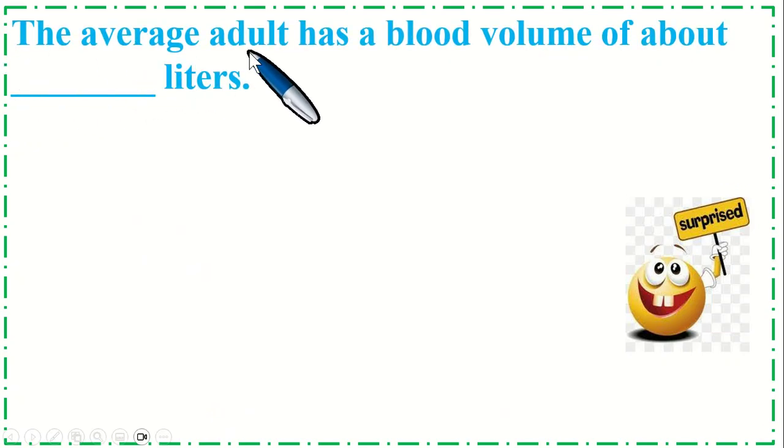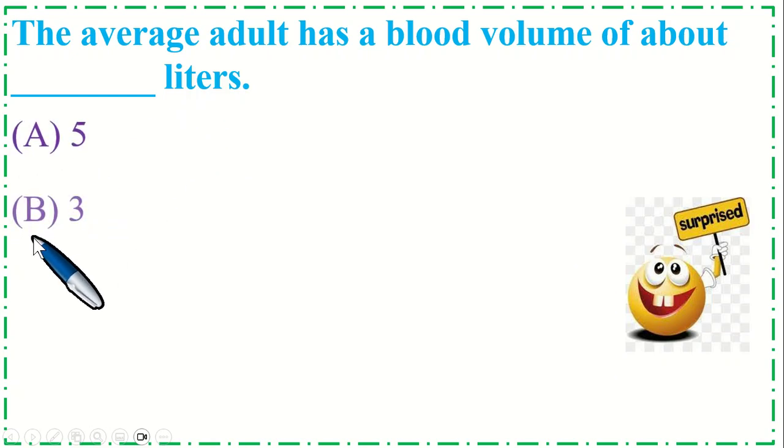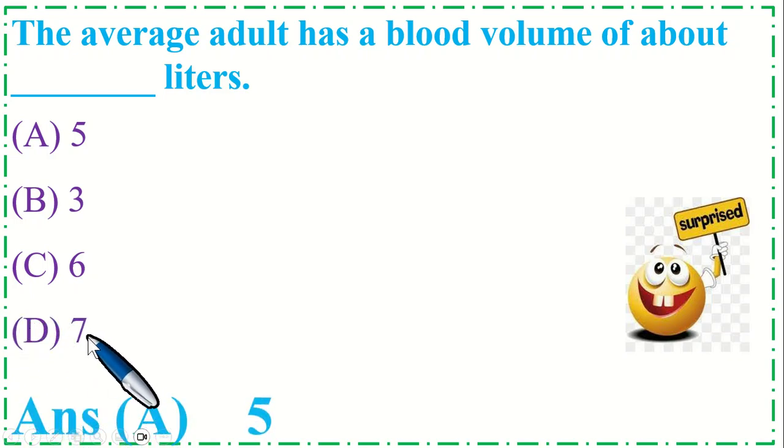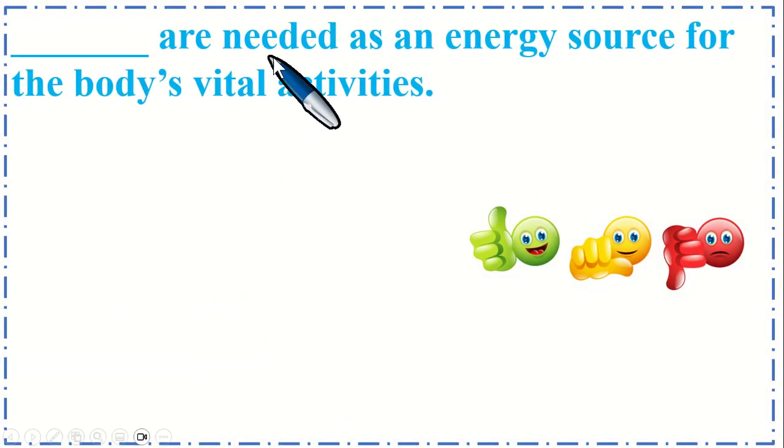The average adult has a blood volume of about dash liter. Option A, 5, B, 3, option C, 6 liter, and option D, 7 liter. So the correct option is A, 5 liter. Dash are needed as an energy source for the body's vital activity.